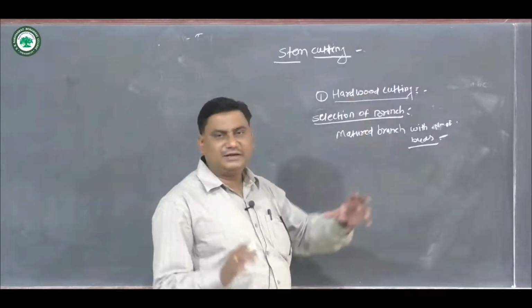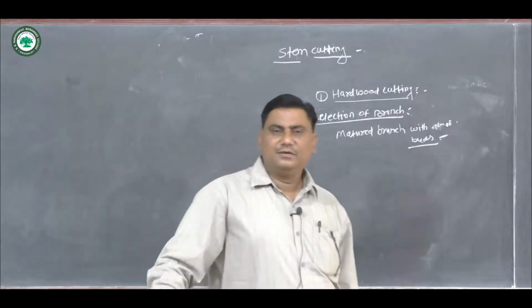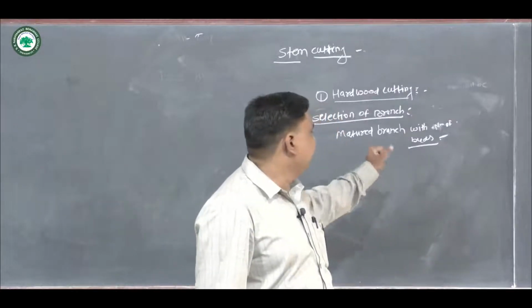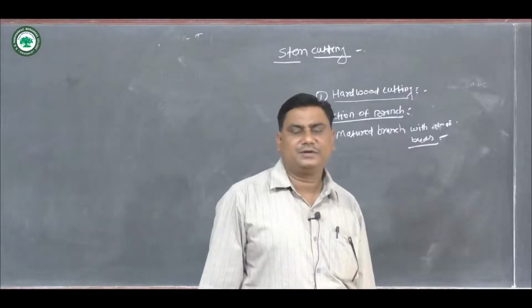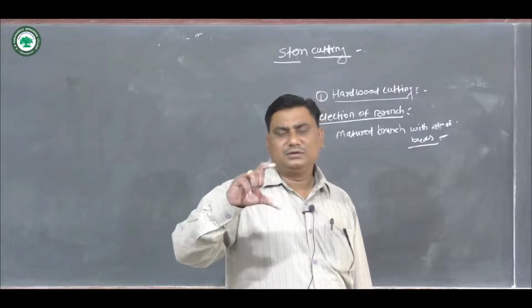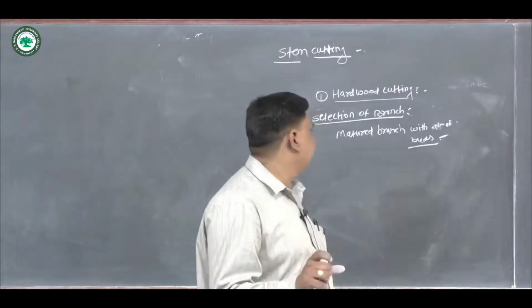Here the branch is a matured one with an adequate number of dormant buds. So this is about the selection of branch.